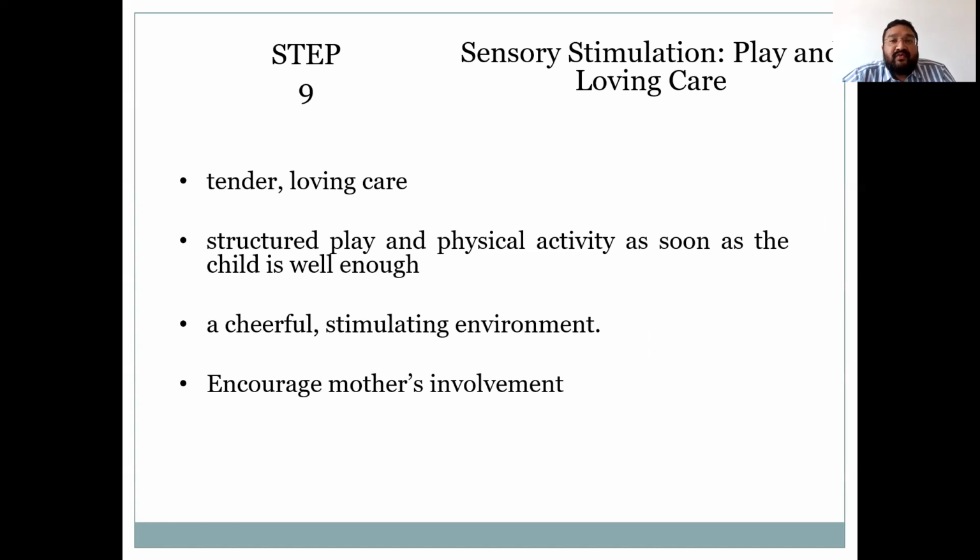Step 9 is sensory stimulation, which is an important aspect in the management of a child with SAM, because children with malnutrition are often socially and emotionally deprived. So play and loving and tender care can stimulate their intellectual and brain development. For this, structured play therapy and physical activity is started as soon as the child is well enough. A cheerful and stimulating environment is provided to increase the participation of the child. You have to encourage mothers and other family members' involvement in the caretaking of the child.